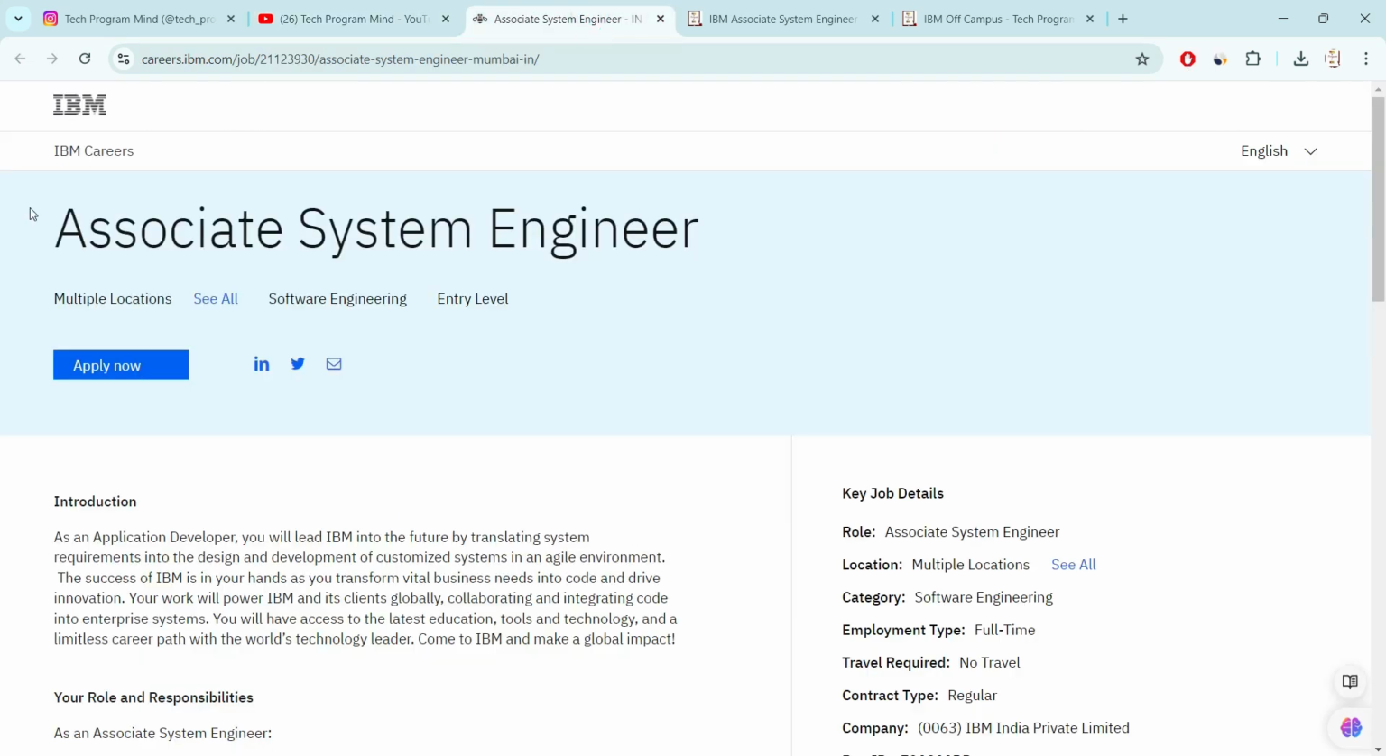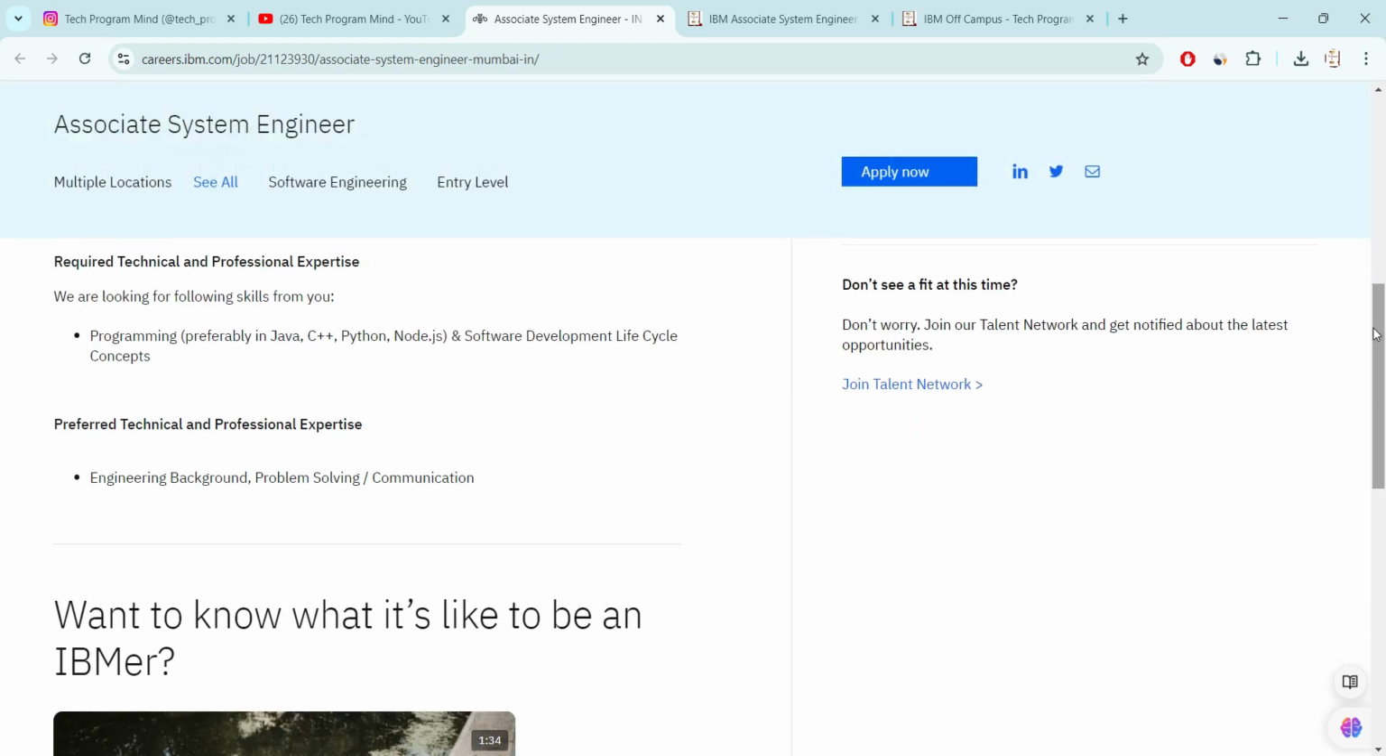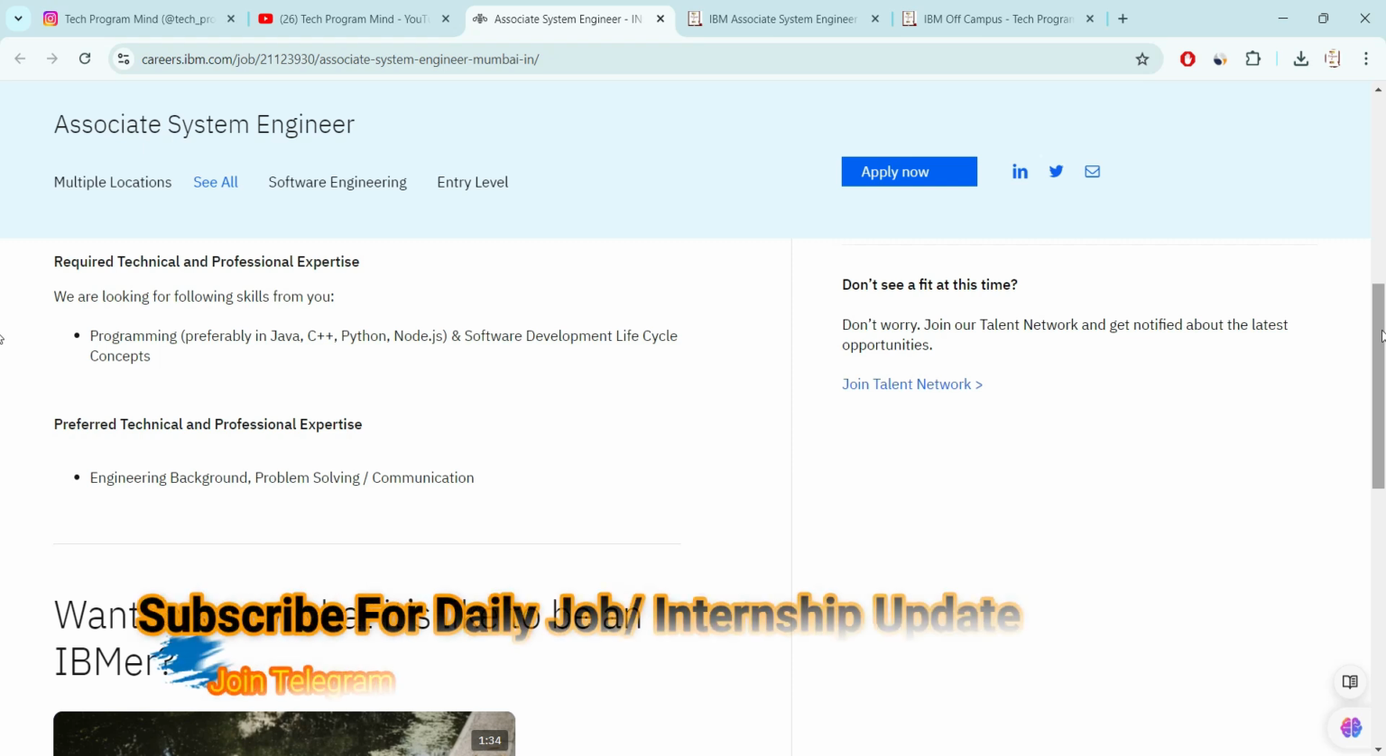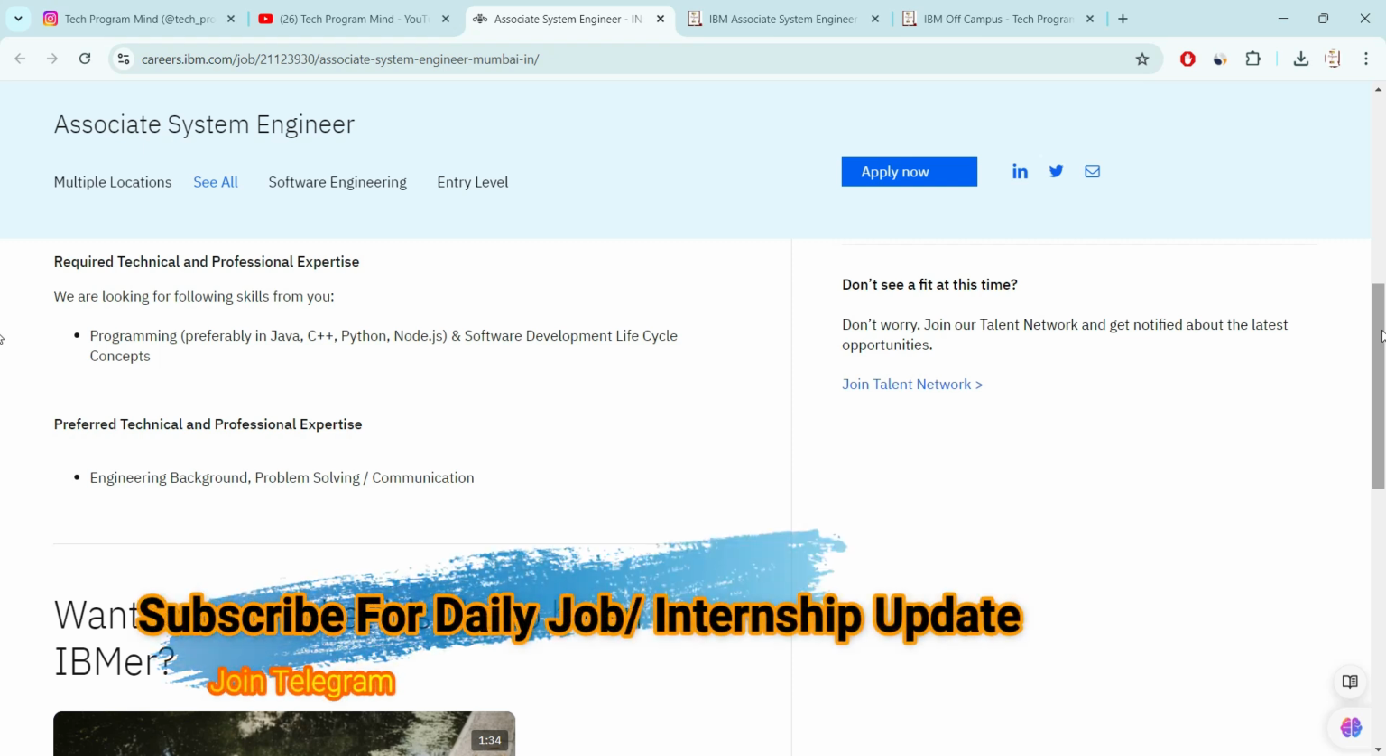So as I mentioned, company is hiring for ASE role, that stands for Associate System Engineer role, and company is hiring for Pan India location. Now talking about the qualification first. So company has mentioned if you are from engineering background, like you have done BE, BTech or ME, MTech from any branch like CS, IT, electrical, chemical, civil, mechanical, then also you are eligible for this hiring.